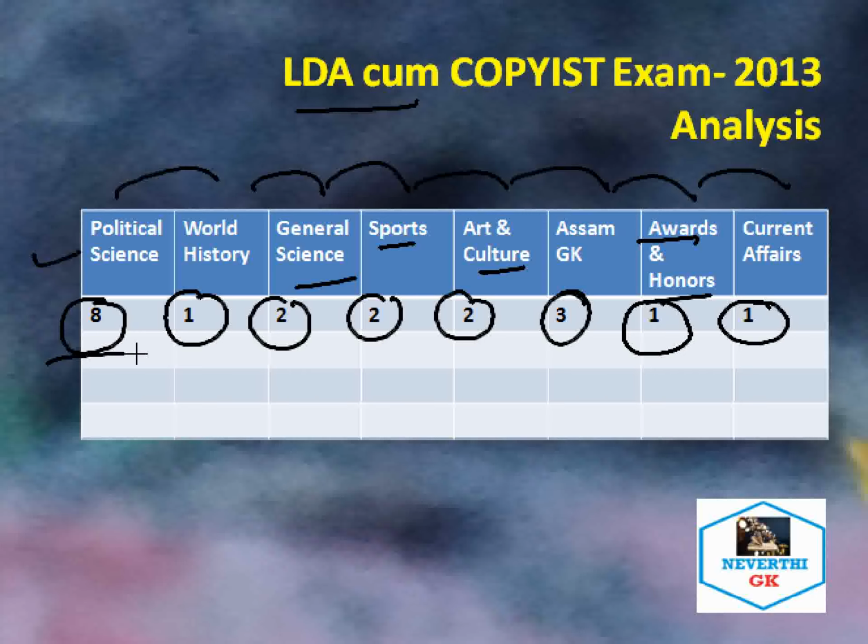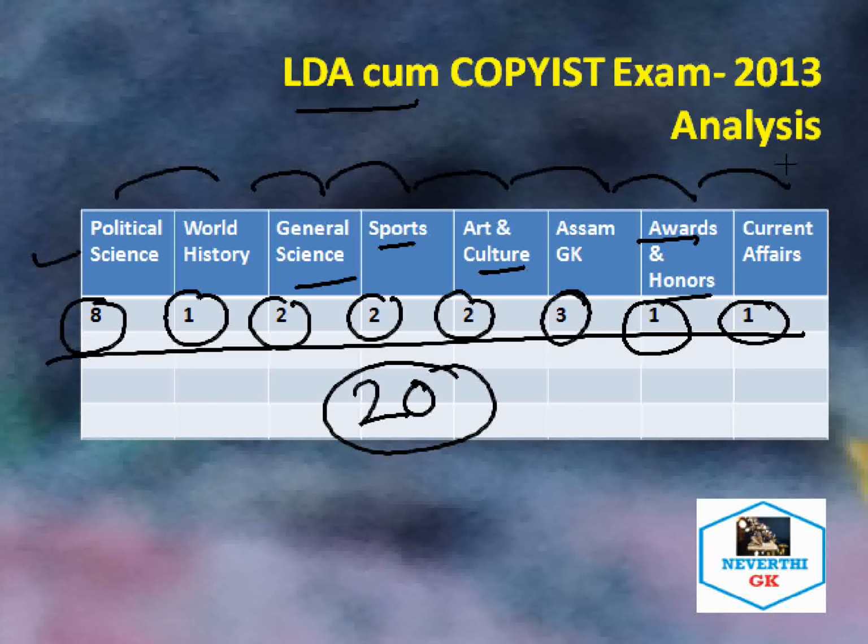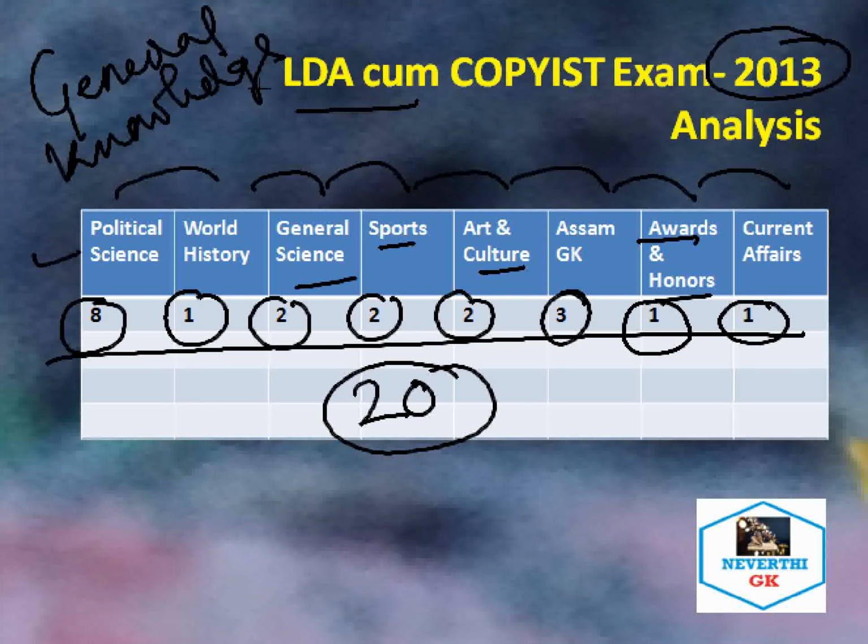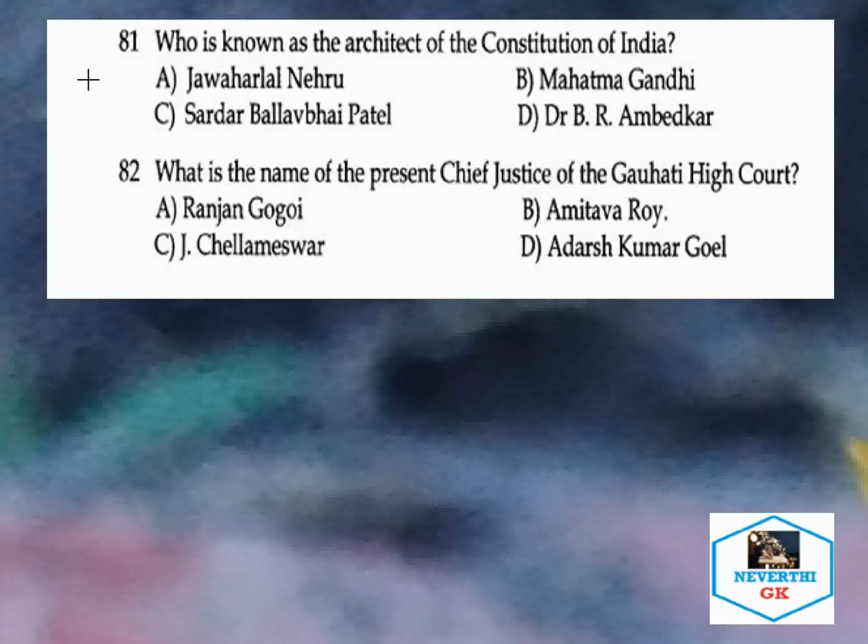If you add all the numbers, you will get 20. That means 20 questions were asked in the 2013 LDA and COPIS examination from the general knowledge section. From the general knowledge section, how many questions were asked? 20 questions were asked out of 100. I'll take all the questions along with analysis in the next part of this video. So let's take all the questions.